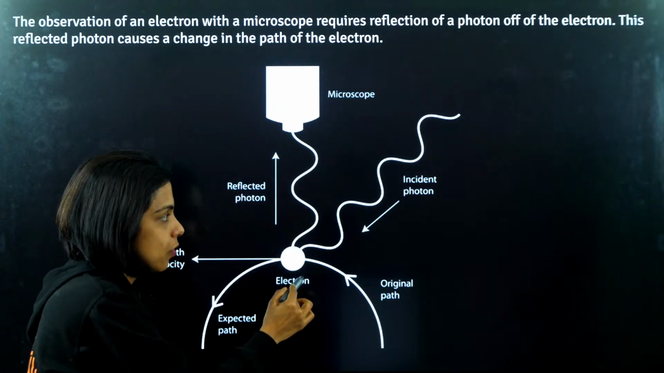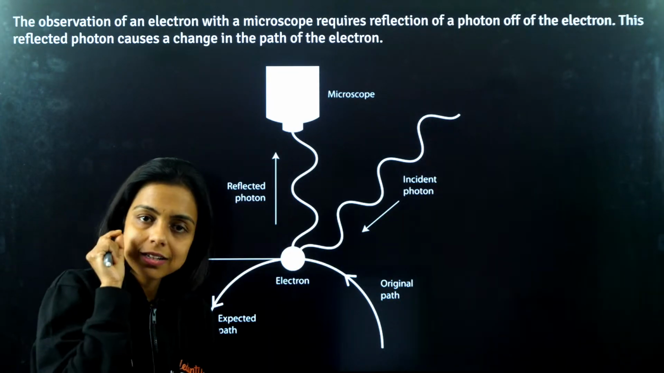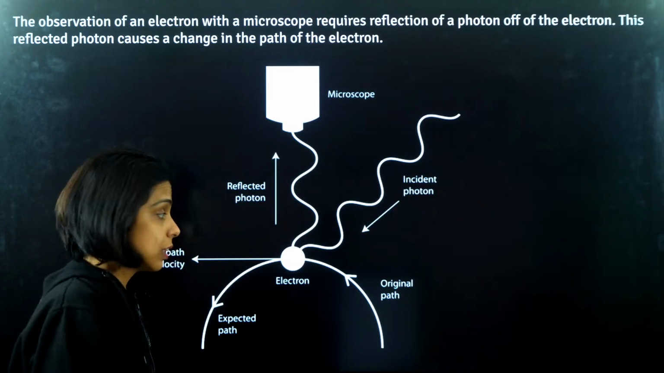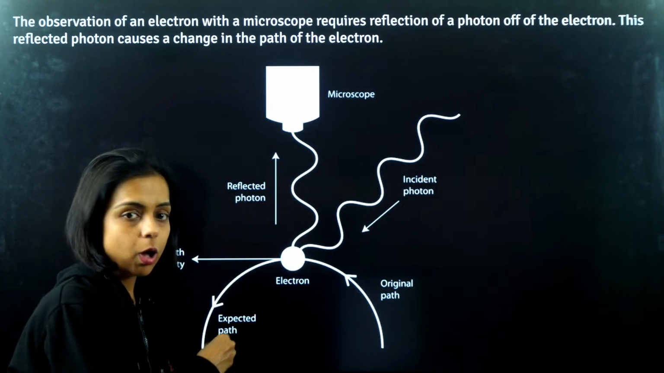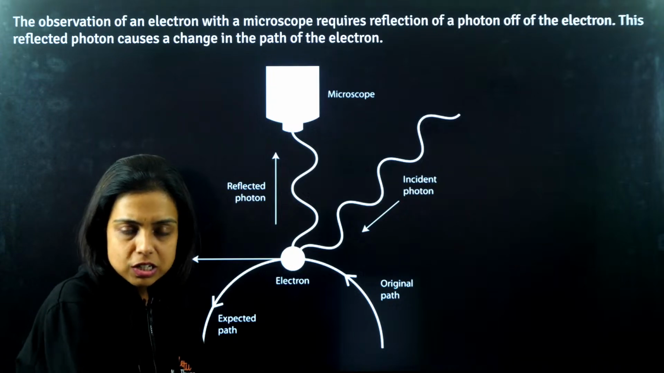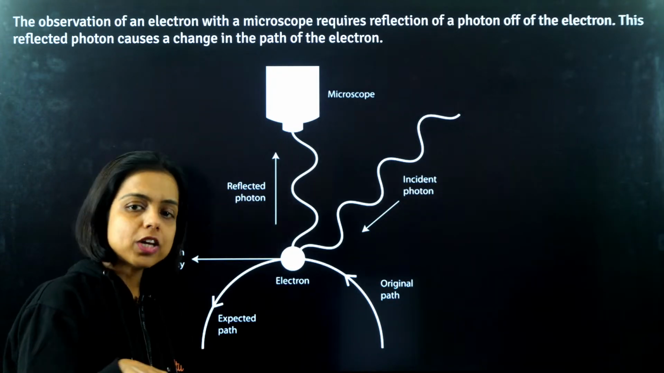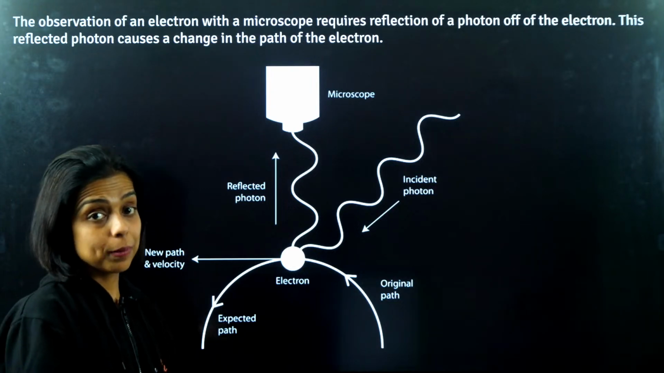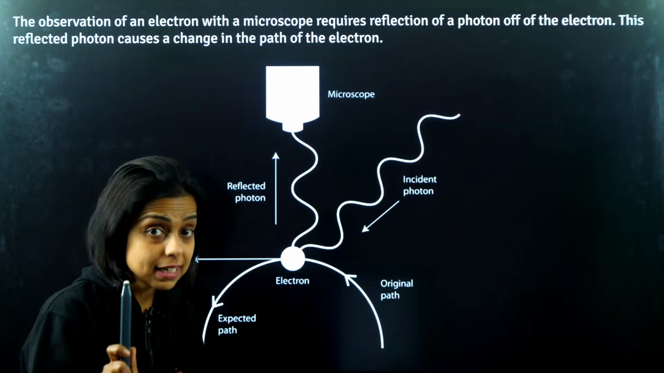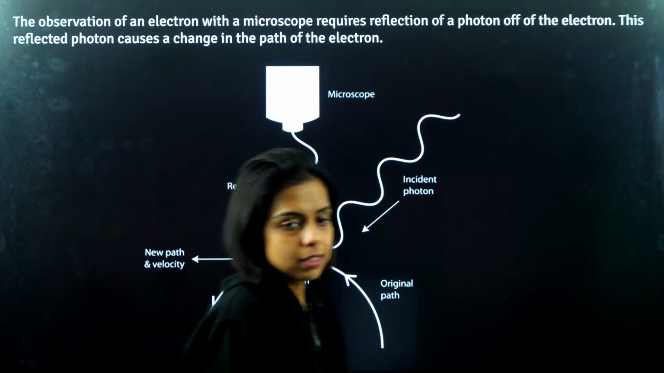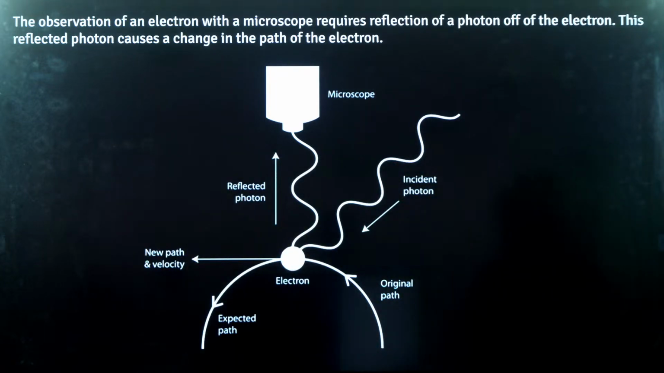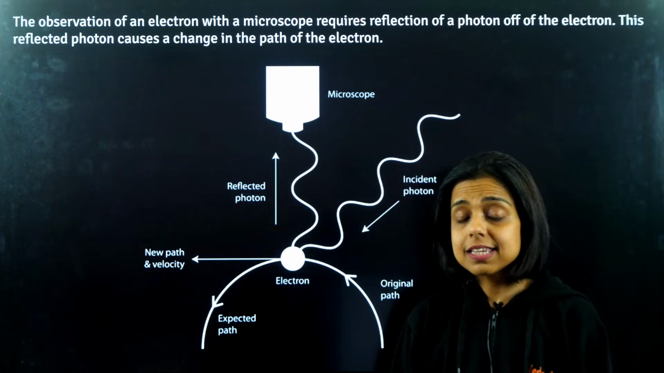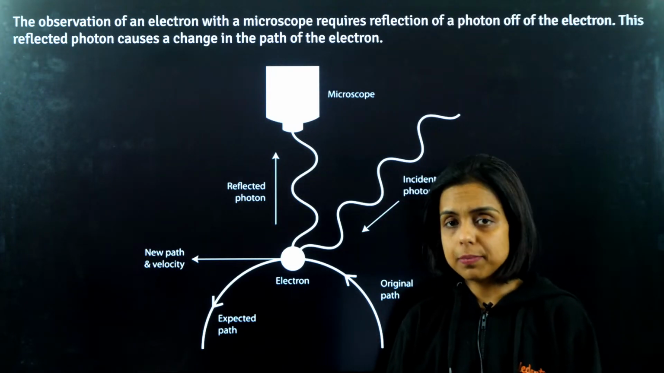So when I use the light to see that electron, what happens? That light, which is having photons, will hit your electron, which is a microscopic particle, so that can change its path or velocity. So it is not possible to measure both the position and the velocity of a microscopic particle like an electron simultaneously, together, with accuracy. Right? So guys, this is the Heisenberg uncertainty principle.